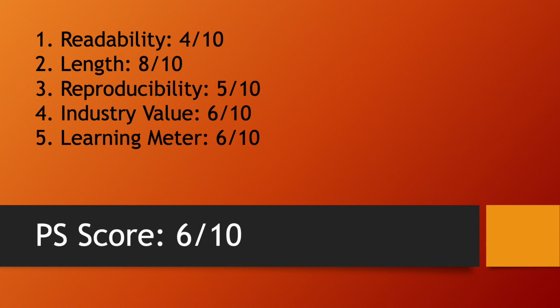Now let's give this paper a PS score. Overall, it's a very bumpy read with some super dense parts because of code and math, so it gets 4 out of 10 on readability. With 12 pages, it scores 8 out of 10 on length. Reproducibility and repeatability will be challenging, so it gets 5 out of 10. Industry value and learning meter is not yet proven, so it gets 6 out of 10 on each. Overall PS score is 6 out of 10.